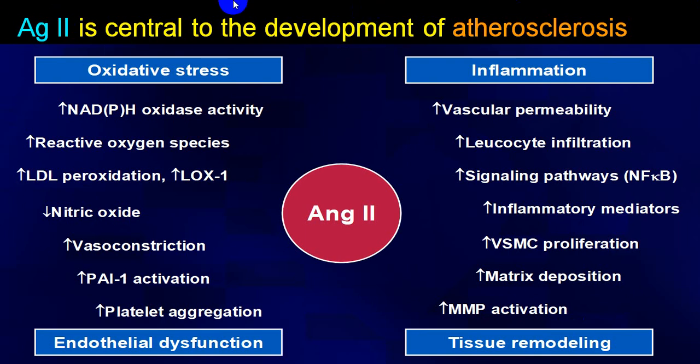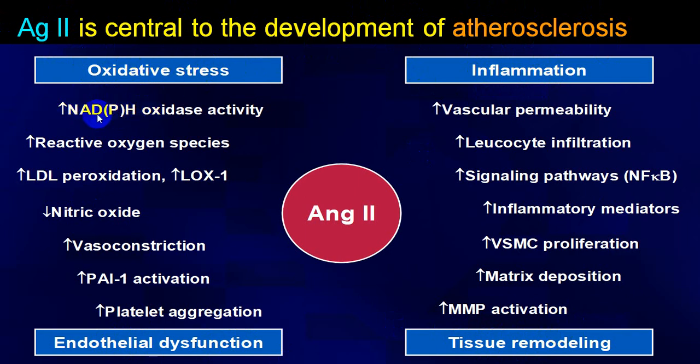So angiotensin 2 accelerates atherosclerosis by oxidative stress, endothelial dysfunction, inflammation, and tissue remodeling. And it takes part in all this by many mechanisms.